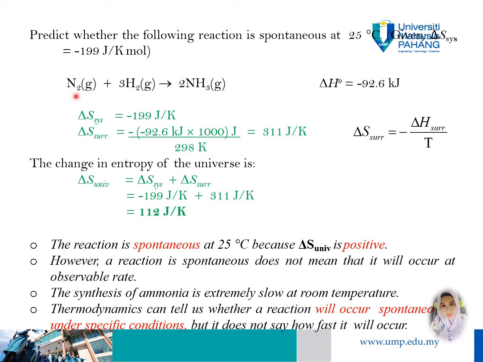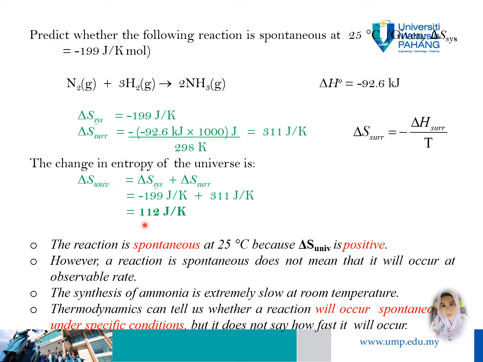From the relationship, we can predict whether a reaction is spontaneous or non-spontaneous. Consider the reaction between nitrogen and hydrogen producing ammonia. Given that the entropy change of the system is negative 199 J per K per mole and the enthalpy of the reaction is negative 92.6 kilojoules, delta S of the surroundings is equal to the enthalpy divided by temperature, so we can get this value.